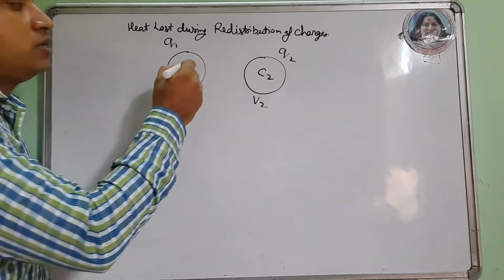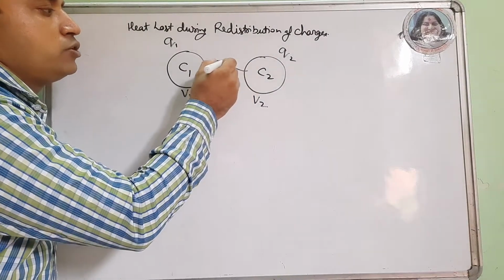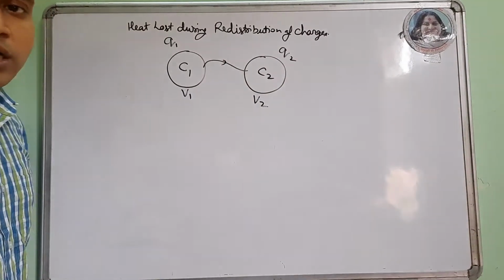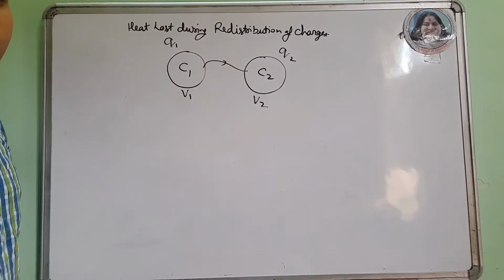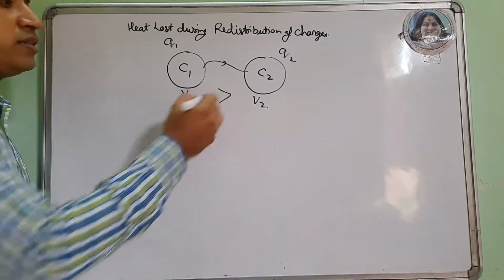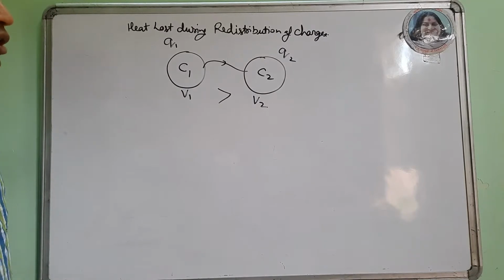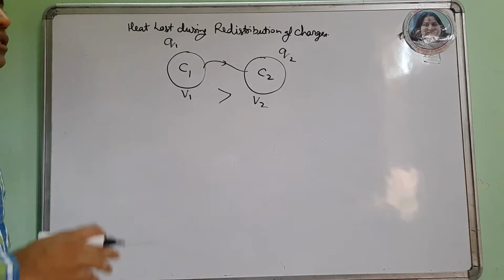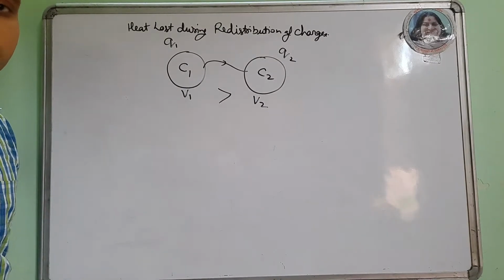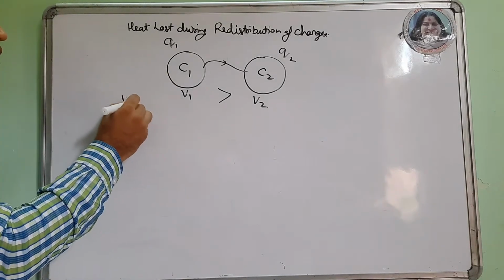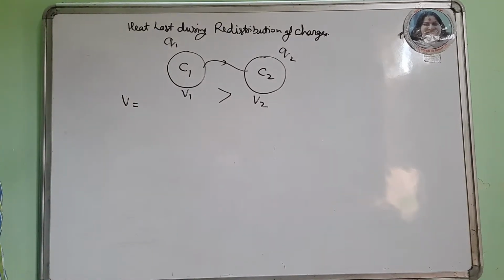If we connect the first body to the second body, then charge starts flowing. If V1 is greater than V2, then charge flows from the first body to the second body. The charge keeps flowing until both attain a common potential.